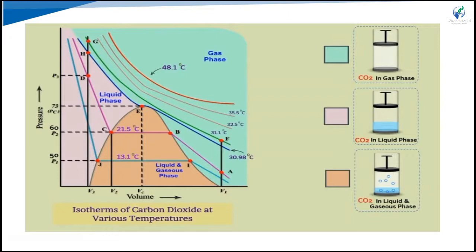In the pink portions, CO2 is in the liquid phase. And in the orange portions, both liquid and gaseous phases of CO2 exist at that particular pressure and temperature.